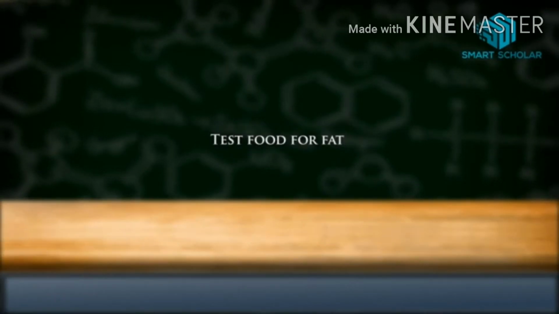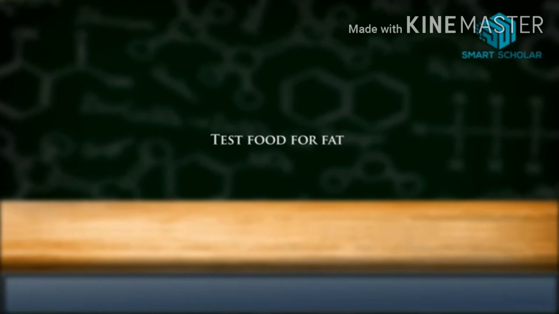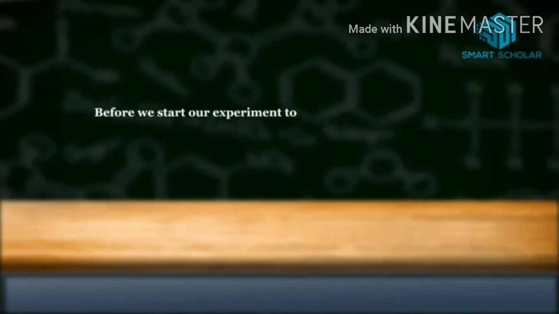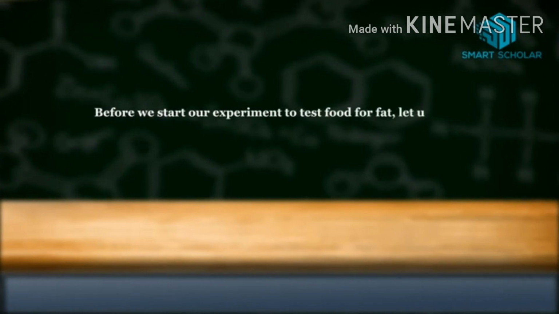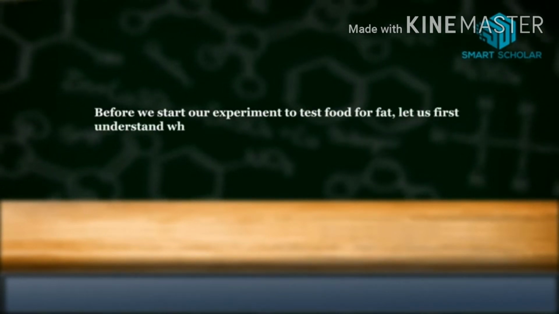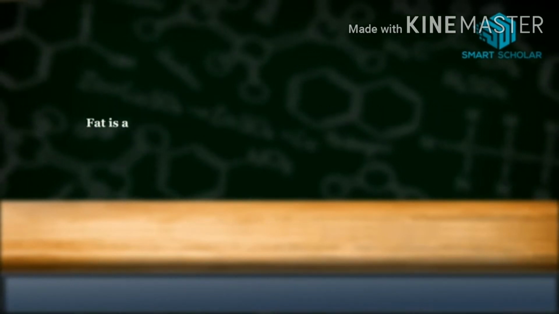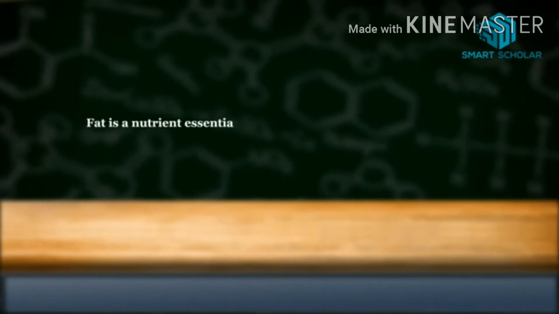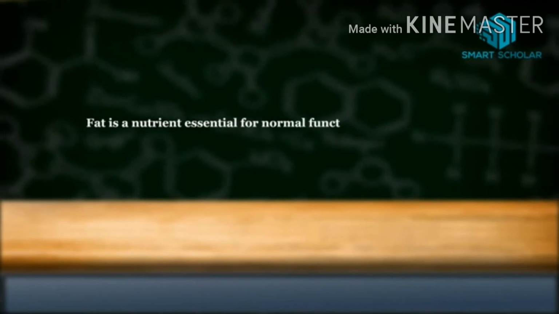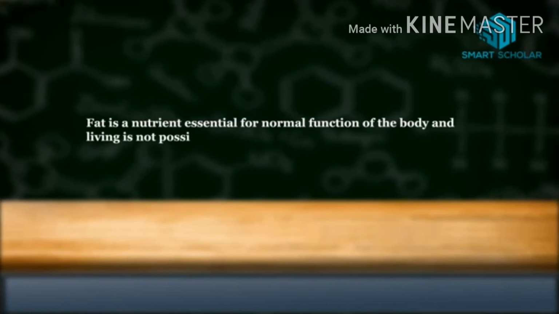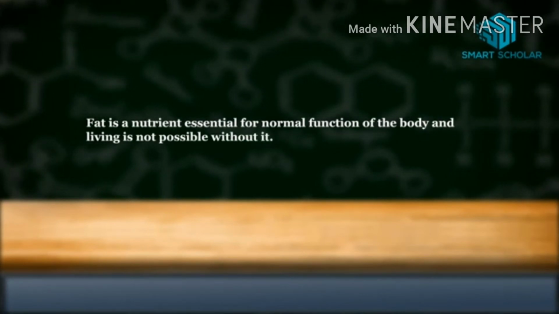Test food for fat. Before we start our experiment to test food for fat, let us first understand what is fat. Fat is a nutrient essential for normal function of the body, and living is not possible without it.